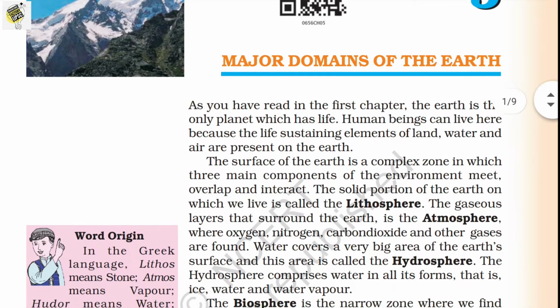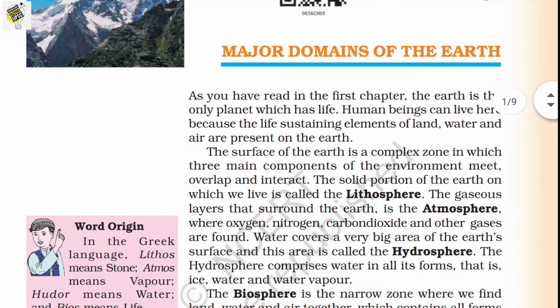The surface of the Earth is a complex zone in which the three main components of the environment meet. They are lithosphere, atmosphere, and the hydrosphere. Okay, first of all, we are going to discuss the three components of the Earth, and the names of these three components are lithosphere, atmosphere, and the hydrosphere. Let's see what they are.